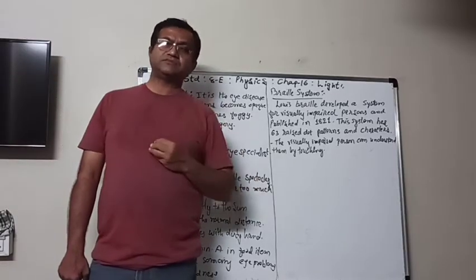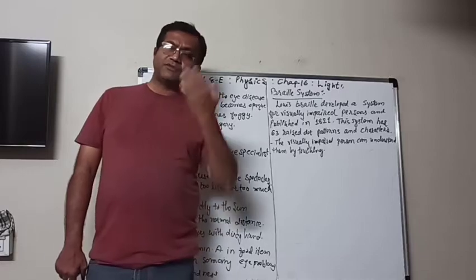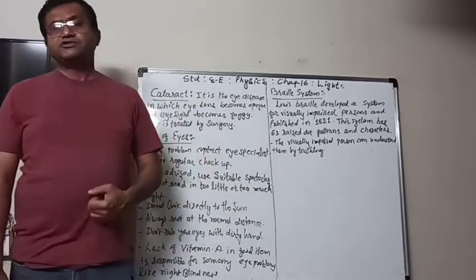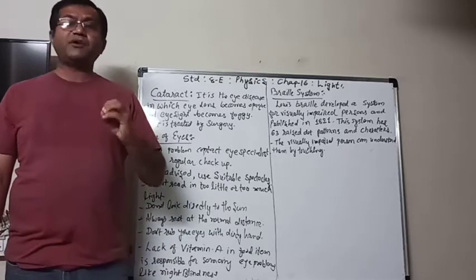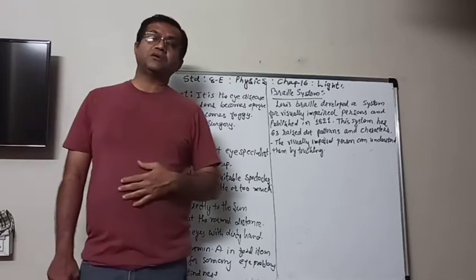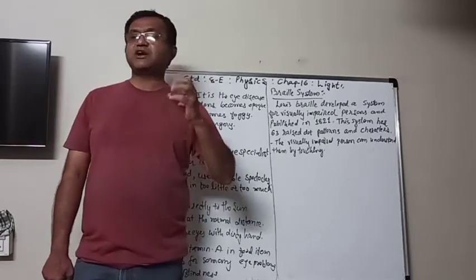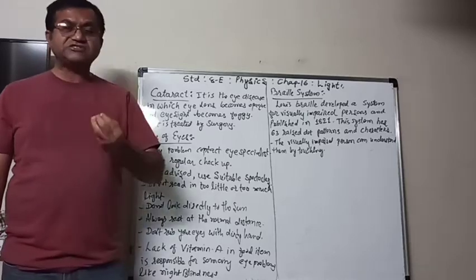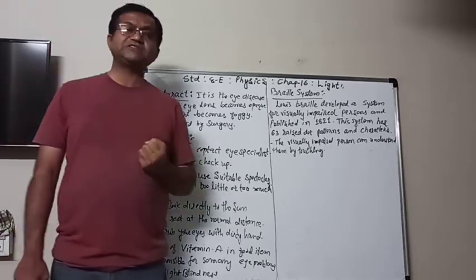All the parts from the cornea up to the inside are delicate parts, so they need proper care. Frequently you have to wash your eyes with cold water, so that if there is dust, it can be washed out.